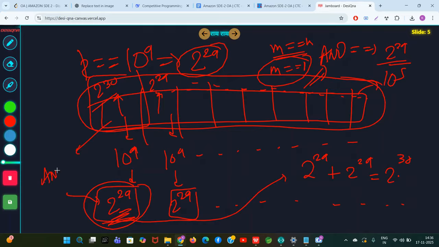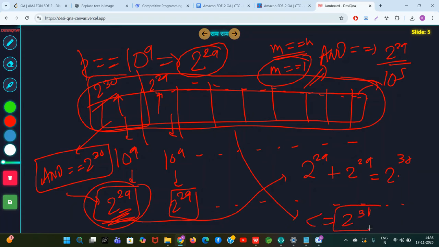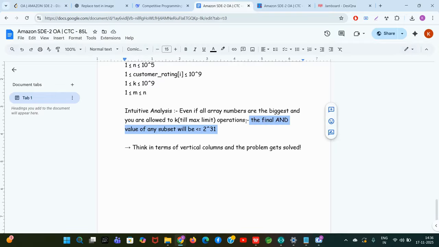Still your AND value is 2 raised to 30 at max. So our claim is that no matter what array is there, what subset you are selecting and whatever operations you do, your final AND value will always be less than 2 raised to 31. One case is 2 raised to 29, another case is 2 raised to 30, it's not going to go beyond. Okay. So that's it.